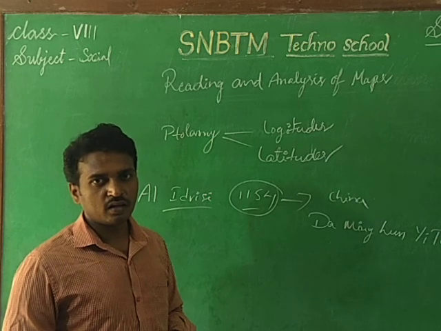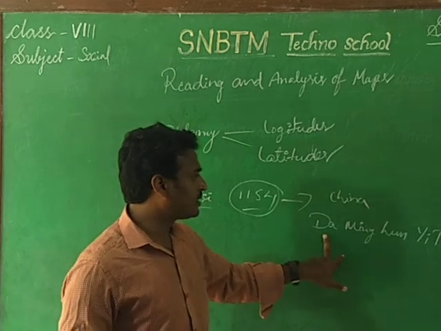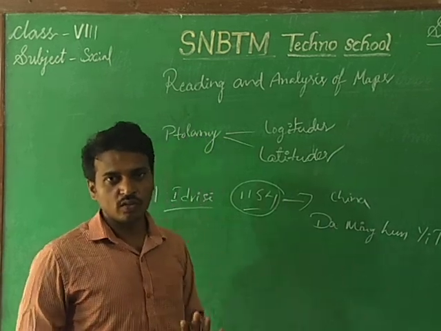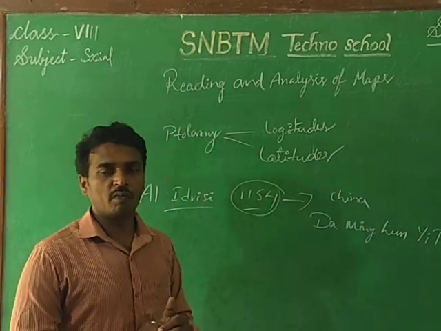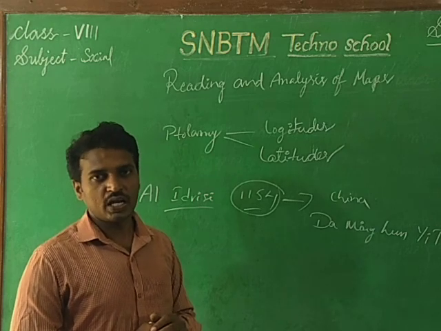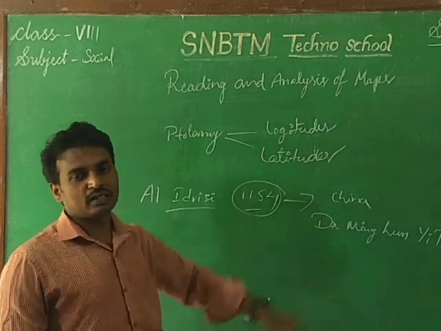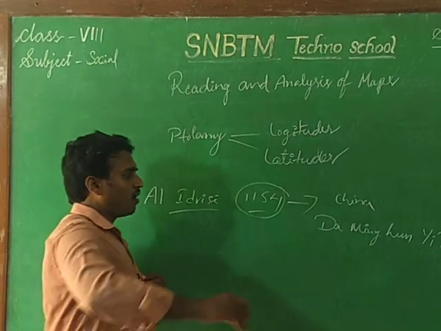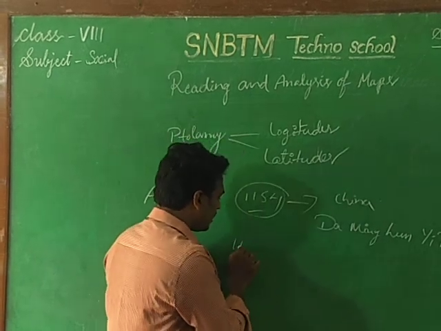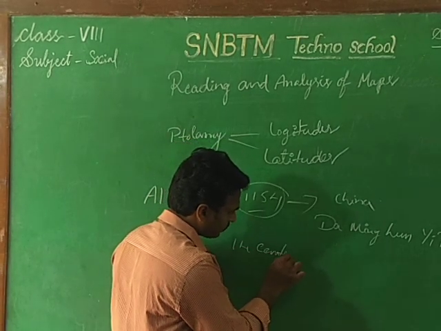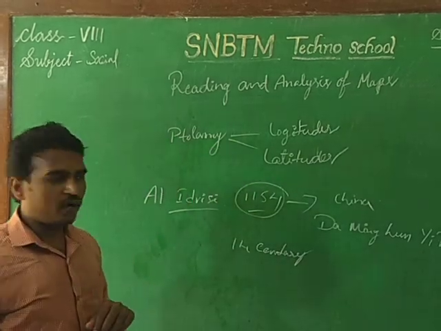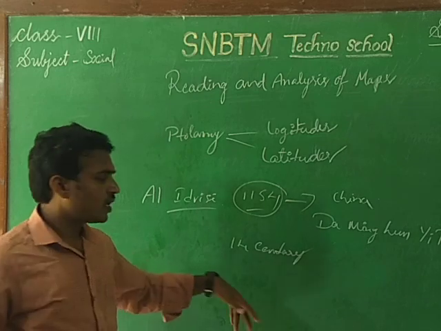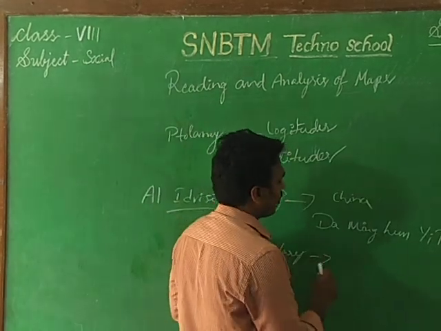Getting my point? The person who prepared the map is named Daming Han Yitu. He prepared one more map for themselves. Understand? After the Chinese, another person also entered the picture, in the 14th century, particularly in the 14th century. Some other people also entered the picture, and you know very well about these people.